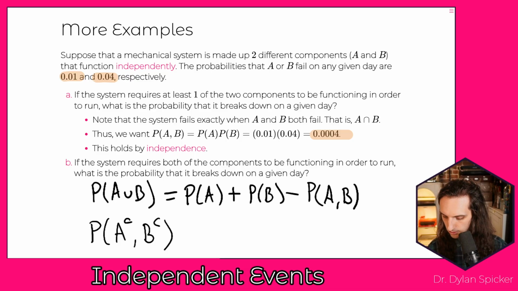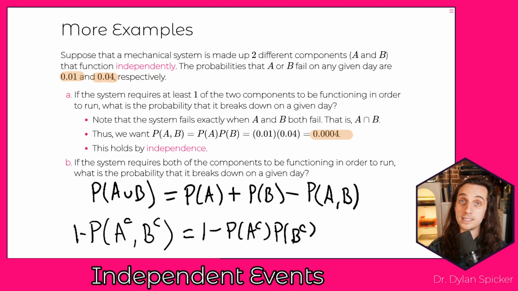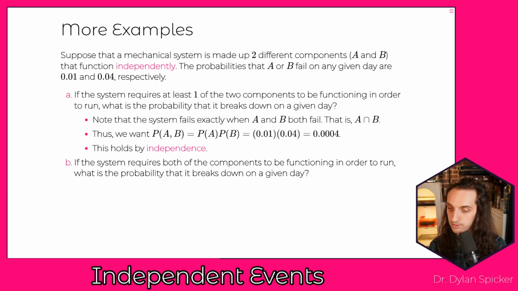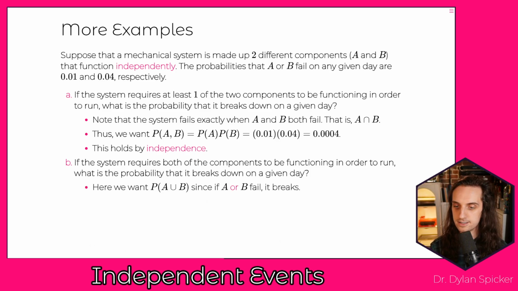And so this is the only probability that the system continues to function. And so we actually want 1 minus this probability. By independence, this is going to be 1 minus the probability of A complement times the probability of B complement, and we could plug in to get those values here. So either of these approaches is going to work for us here. And so we can walk through them to actually get out our numeric answers. We want the probability of A or B.